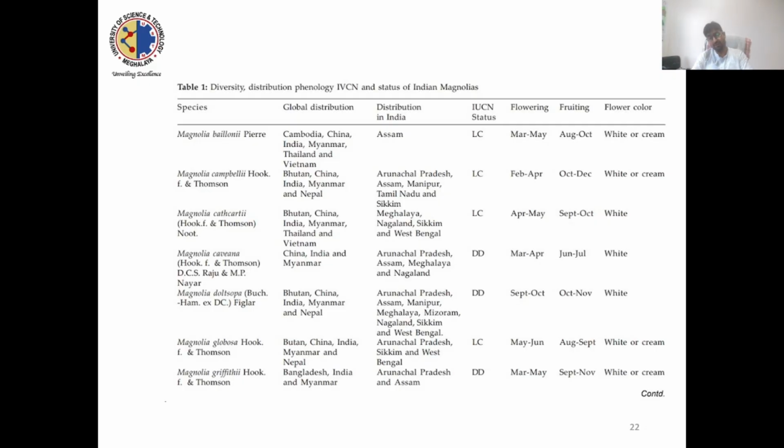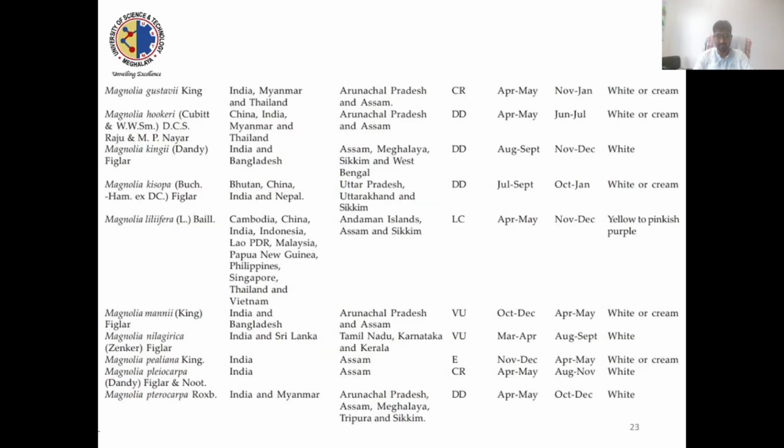You will find flowering, fruiting, and the reported areas. I will explain only once, like Magnolia bellanoni. Global distribution is Cambodia, China, India, Myanmar, Thailand, but in India it is only reported in Assam. Magnolia giftiana is reported from Bangladesh, India, and Myanmar, but in India from Arunachal Pradesh and Assam.